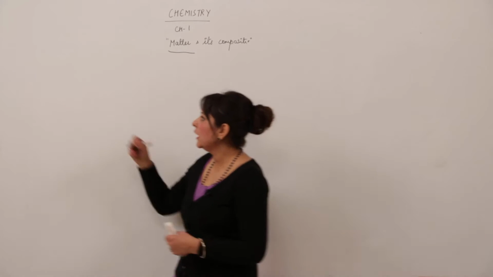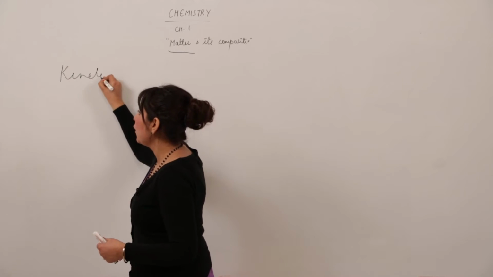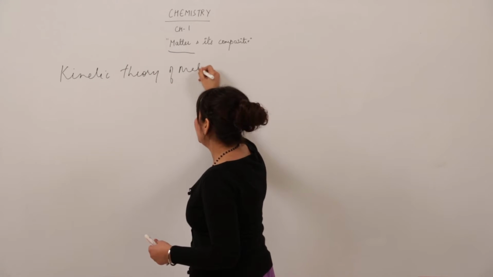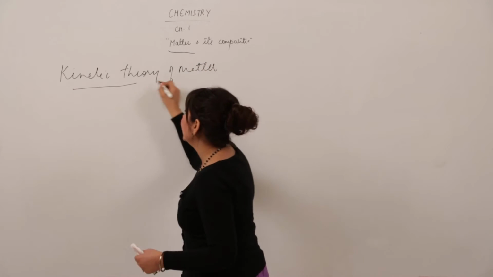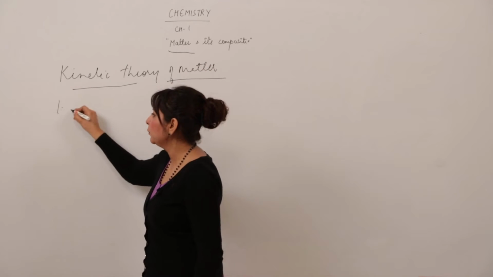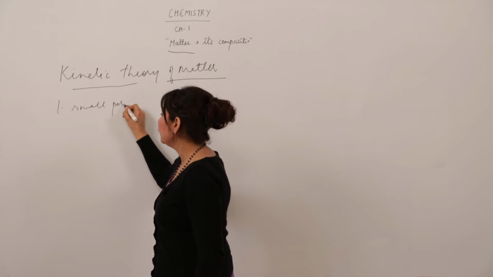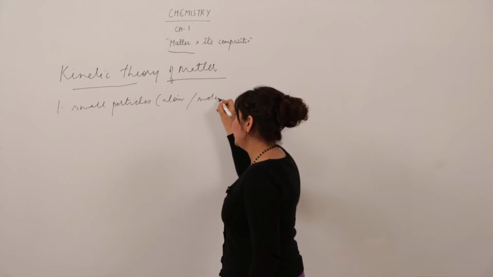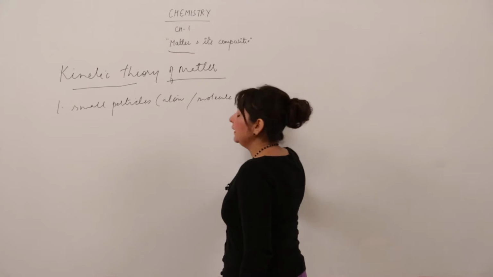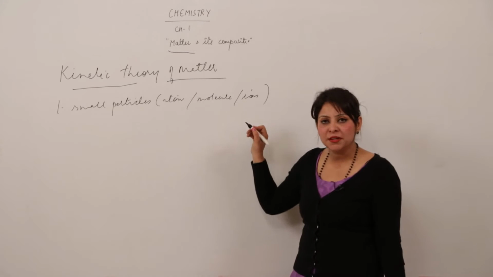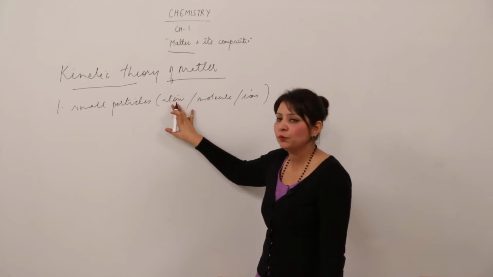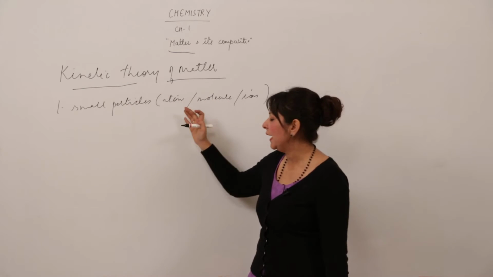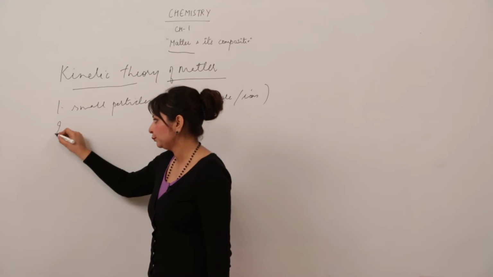Now we are taking into account the kinetic theory of matter. According to the postulates of the kinetic theory of matter, matter is made up of small particles. As we have already discussed, those particles can be atoms, molecules and ions. I don't need to repeat these terms now because I have already made you familiar with what an atom, molecule or ion is. So matter is made up of small particles: atoms, molecules or ions.